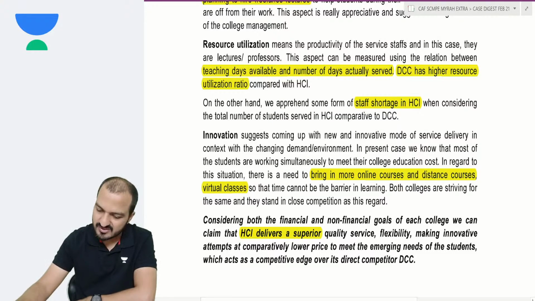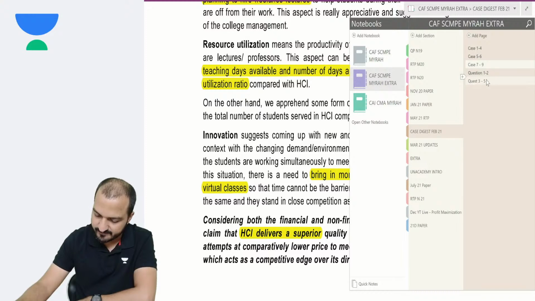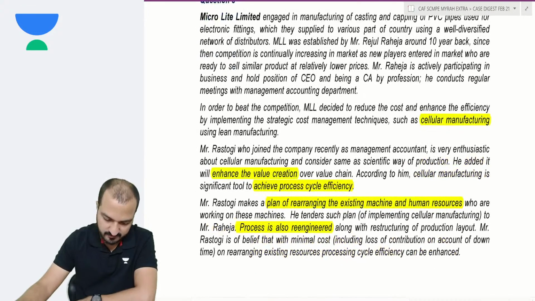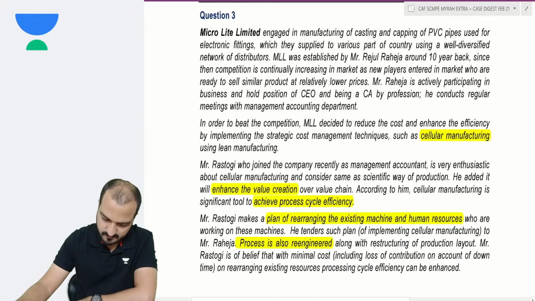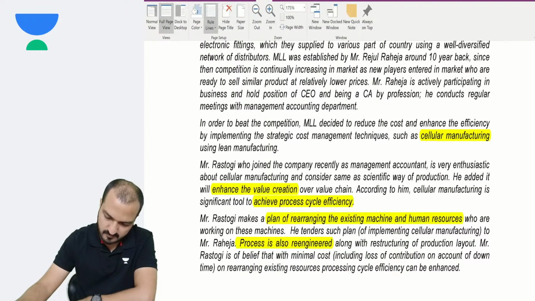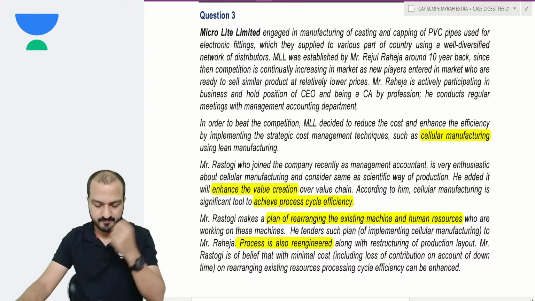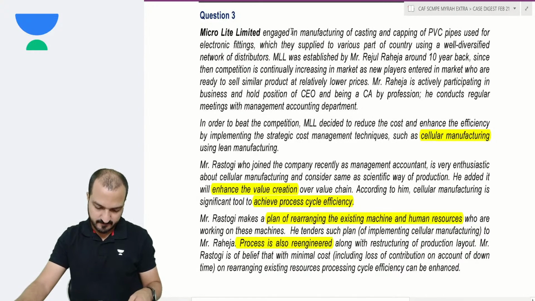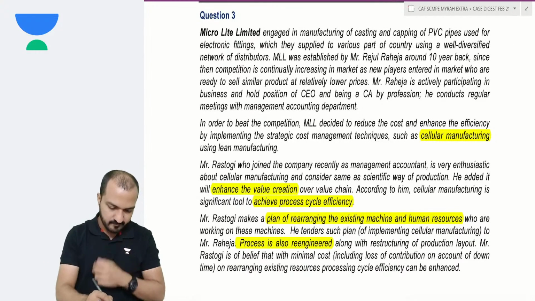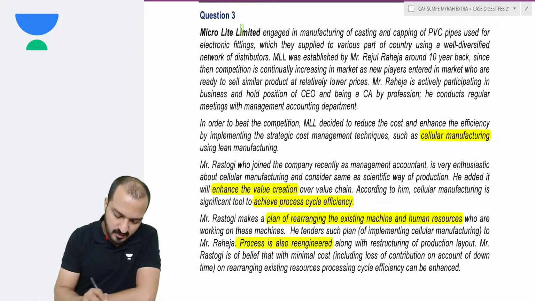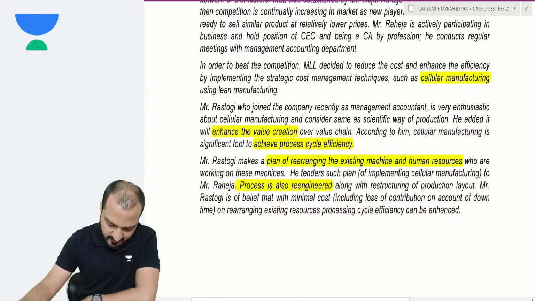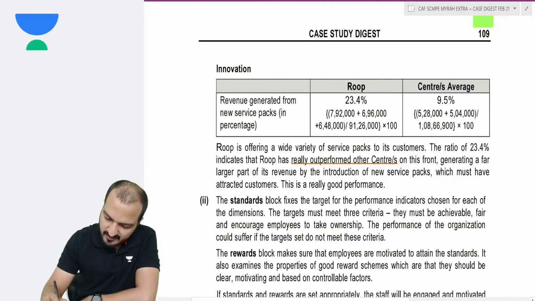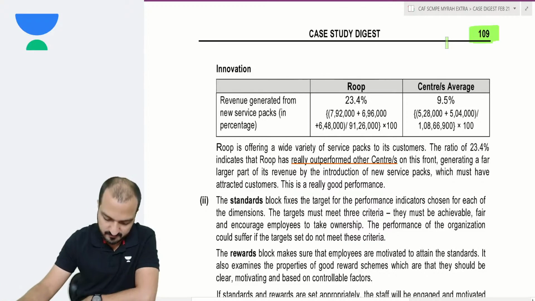Okay. Next, we'll try to discuss some practical questions. Question 1 and 2 we had discussed in the previous class. Now I'll go further with question number 3. Microlight Limited. This question you will find on page number 109 in the ICAI Case Study Digest. Page 109.